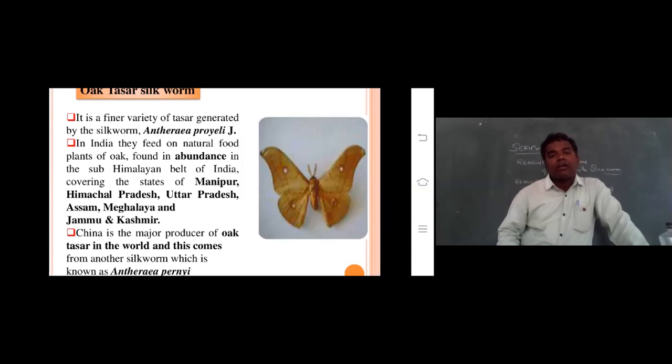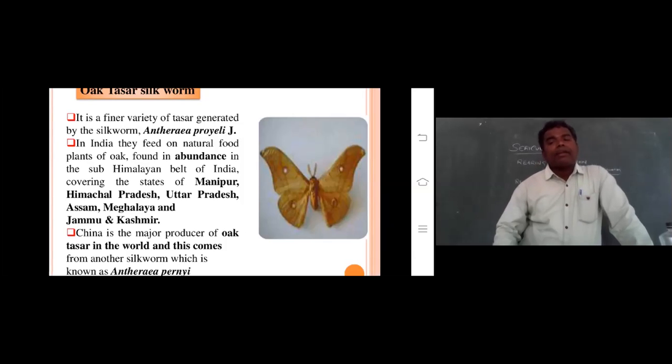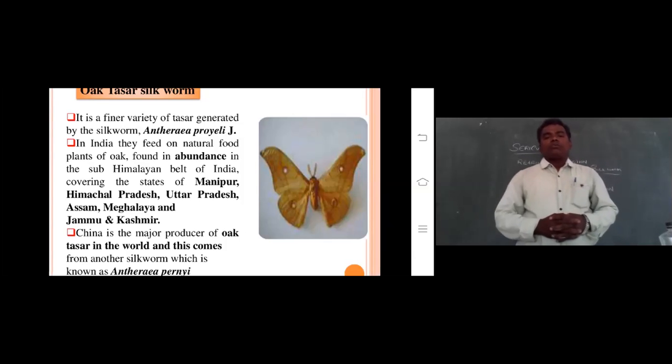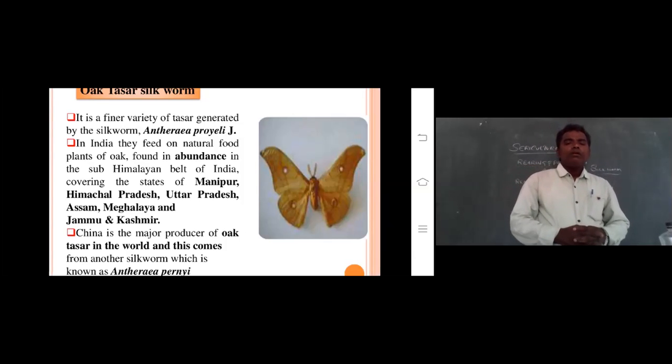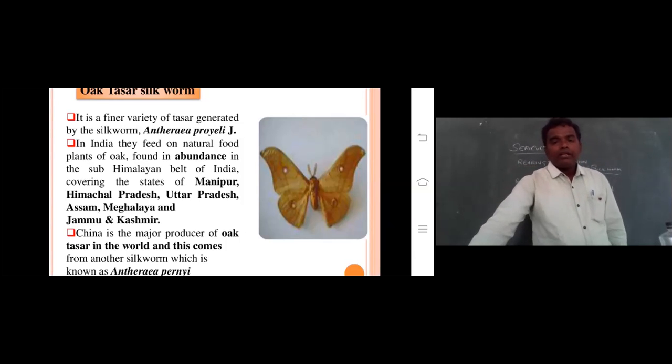And there is one more Tassar silk, the Chinese Tassar, from the Chinese Tassar silkworm, which is called Antheria pernyi. For Indian Tassar the scientific name is Antheria proylei, remember one thing. So Antheria pernyi produces a huge amount of Tassar silk in China. You observed the diagram of oak Tassar silk.